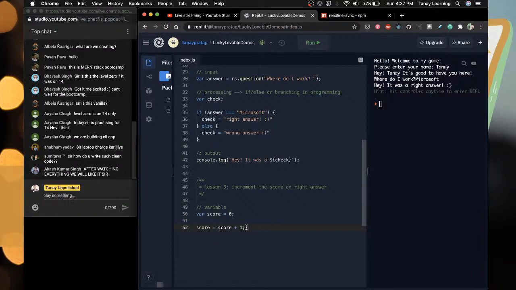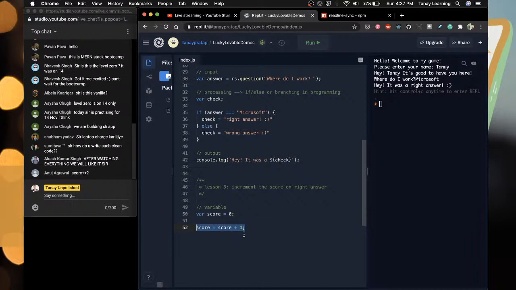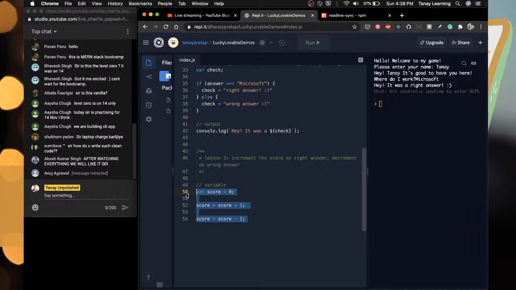So how do you do score plus 1 or score minus 1? Let's say increment the score on right answer and decrement on wrong answer. This is a little challenging now. So decrement on wrong answer. How do you decrement? You decrement: score equals score minus 1. Okay. Now let's put this logic in our checking.